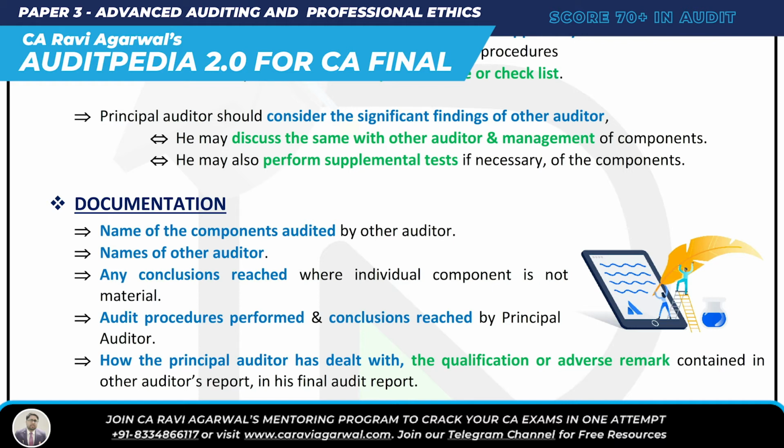An audit procedure performed and conclusion reached by the principal auditor, and how the principal auditor has dealt with qualification or adverse remark contained in the other auditor's report. If in the other auditor's report there was some qualification or adverse remark, how did I deal with it in my audit report? I need to document it. So documentation is very simple.